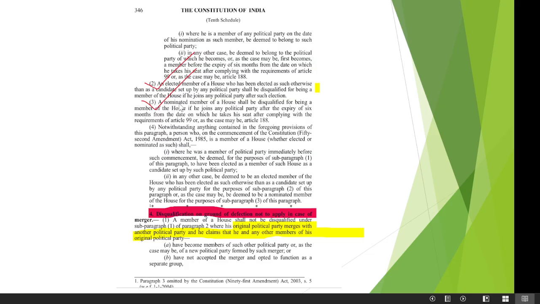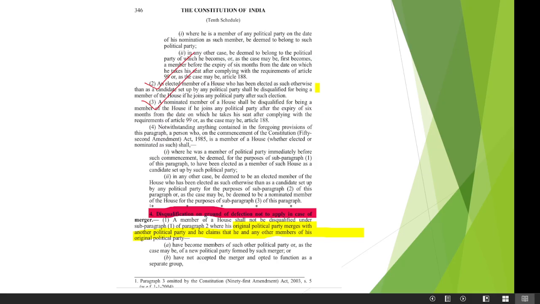Then next point, a nominated member of a house shall be disqualified for being a member of the house if he joins any political party after the expiry of 6 months from the date on which he takes his seat after complying with the requirement of Article 99 or, as the case may be, Article 188. So what it means: we know that to Rajya Sabha there are 12 members who are nominated. If they join any political party after these 6 months, then they will be disqualified.